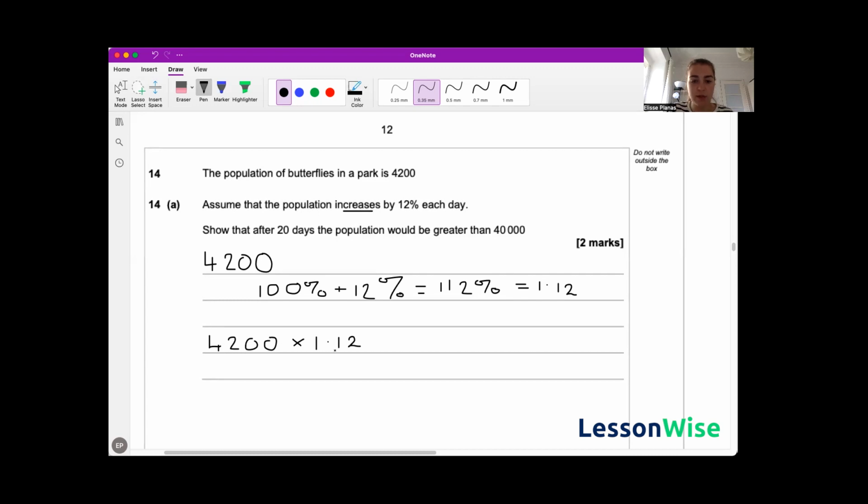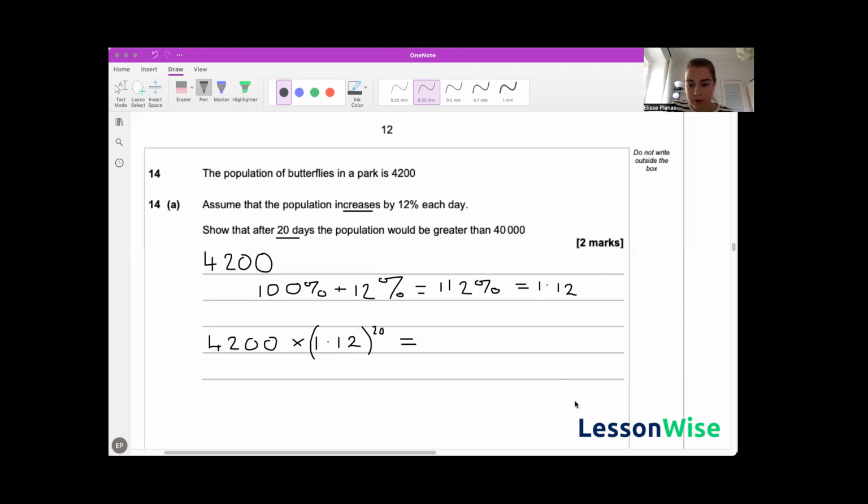However, if we just multiply it once like that, that's how much it increases after 1 day. We want to show after 20 days, so we need to multiply this by the power of 20. So let's put that in our calculator.